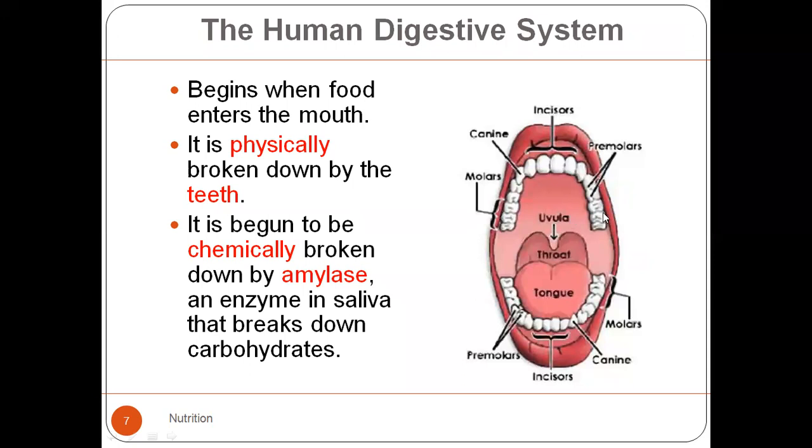Teeth are actually hard, calcareous structures which are present in the mouth of all mammals. ये आपके पास incisors हैं, which are used for cutting of food. Then behind the incisors on both sides, we have canines. These are pointed teeth. These teeth, the canines, are used for tearing flesh.